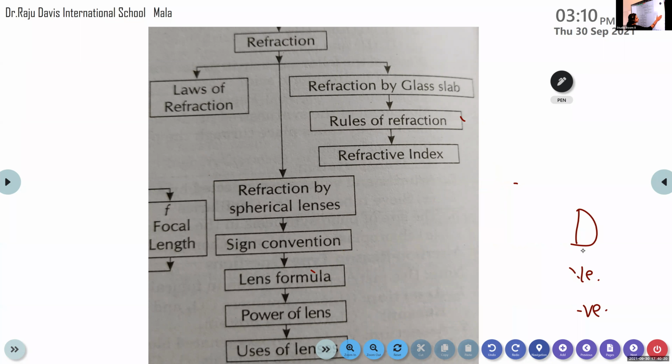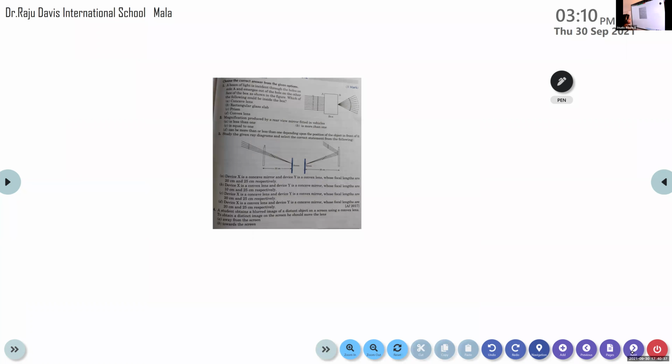Actually, this uses of lenses comes under the deleted portion for you from this chapter. There is nothing more deleted from here. Only the uses of lens and uses of mirrors are deleted, and all the other portions are included for the examination. So now let us discuss the questions of this session, refraction of light.